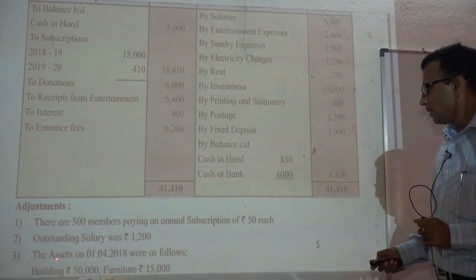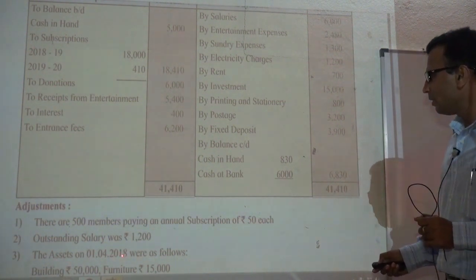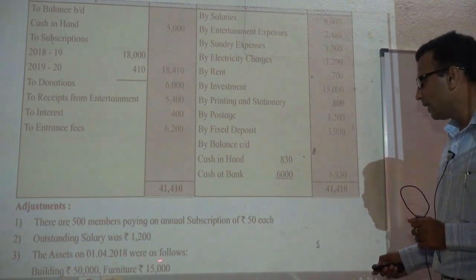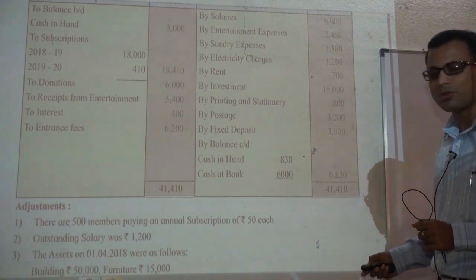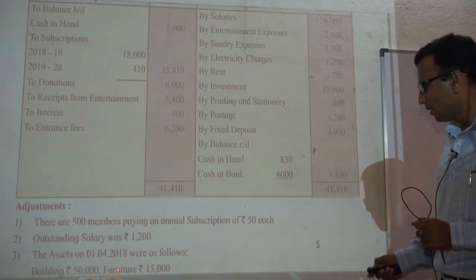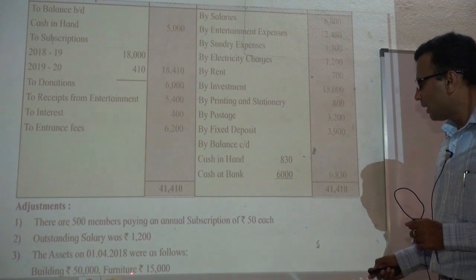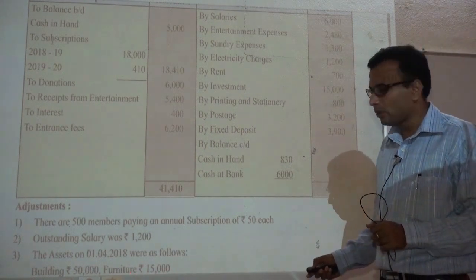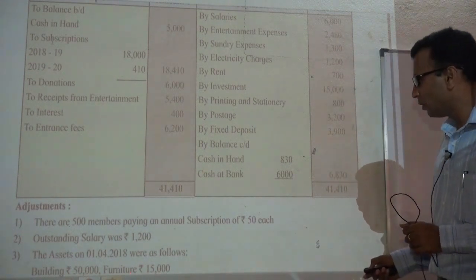Third adjustment, the assets on 1st April 2018. At the beginning of the year we had building of rupees 50,000, show it on asset side. We also had furniture of rupees 15,000, show it on asset side of the new balance sheet.